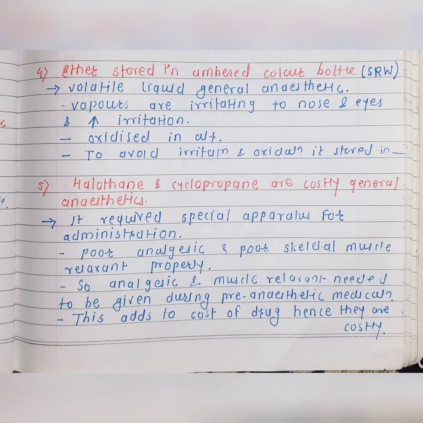Next one is halothane and cyclopropane are costly general anesthetics. Both the drugs require special apparatus for administration. They have poor analgesic and poor skeletal muscle relaxation property. For the analgesia and skeletal muscle relaxation, pre-anesthetic medication needs to be given. This adds to the cost of the drug, hence they are costly.